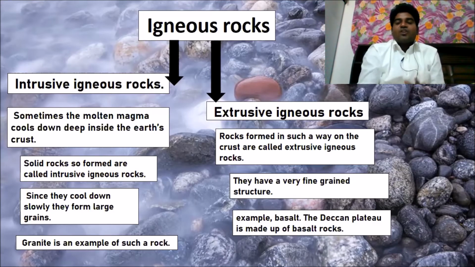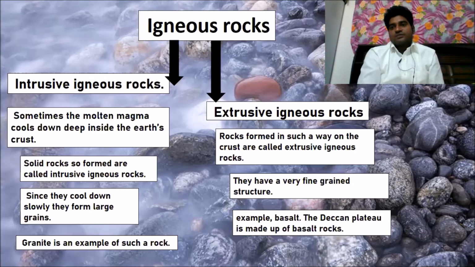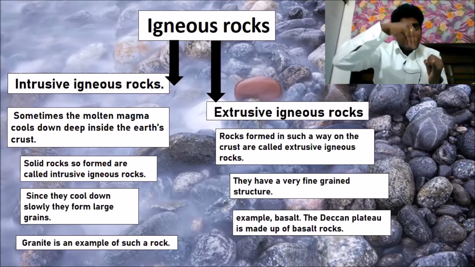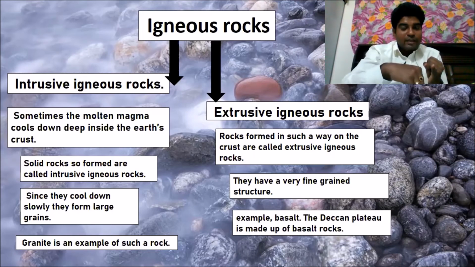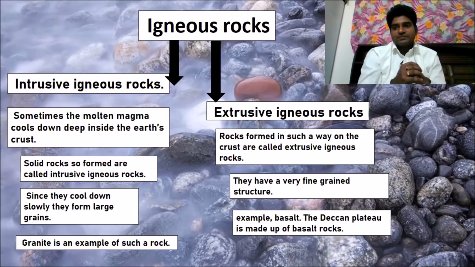So these granite rocks are examples of intrusive igneous rocks. So why are they called intrusive? Because they get deep down into the soil and the crust. Inside the crust it gets cooled down and forms large grains of rock. That's why it is called intrusive igneous rocks.